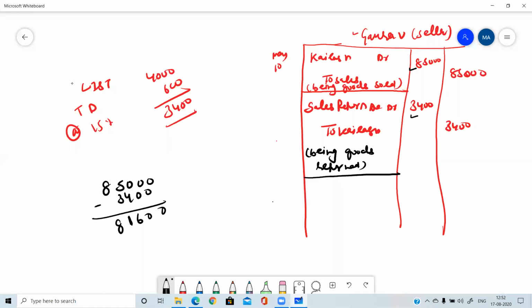Now calculate the cash discount of 5% on 81,600 at the rate of 5%. We need to subtract. 4,080.